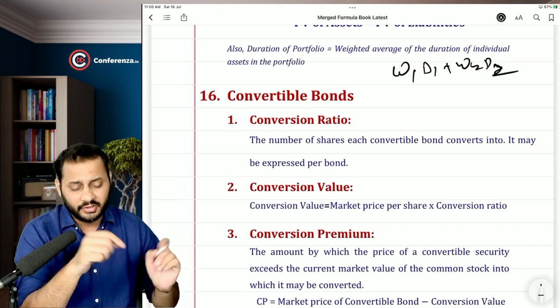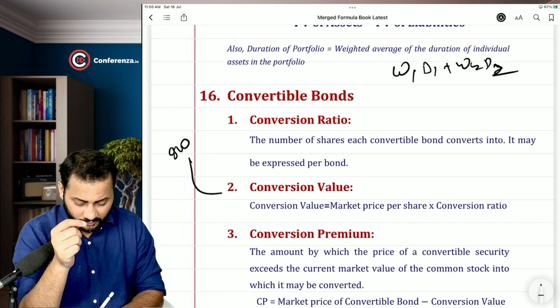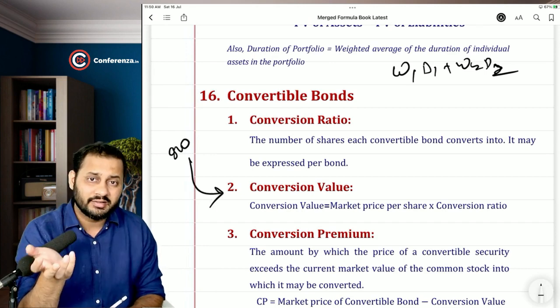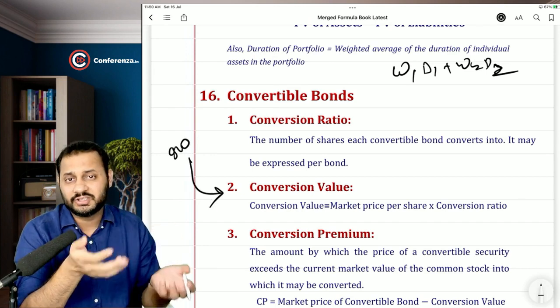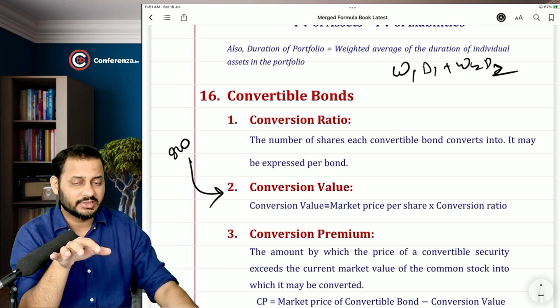This is the value which will become your portfolio value when you convert from the market price of the bond to the conversion value. So if the market price of the bond is 900 rupees, then the conversion value has to be higher than 900 rupees so that you will exercise your option. Otherwise you will not exercise your option.